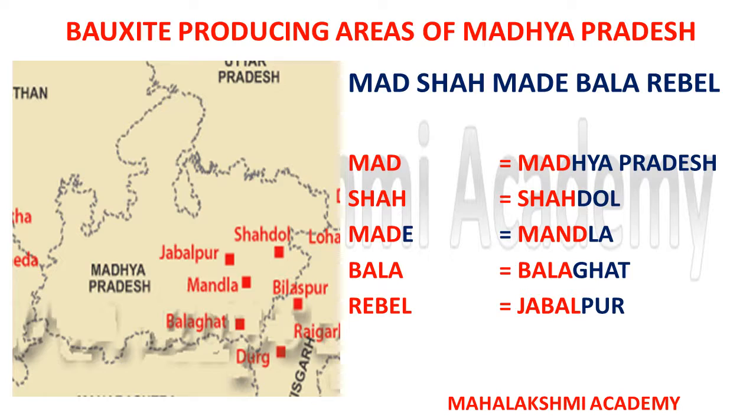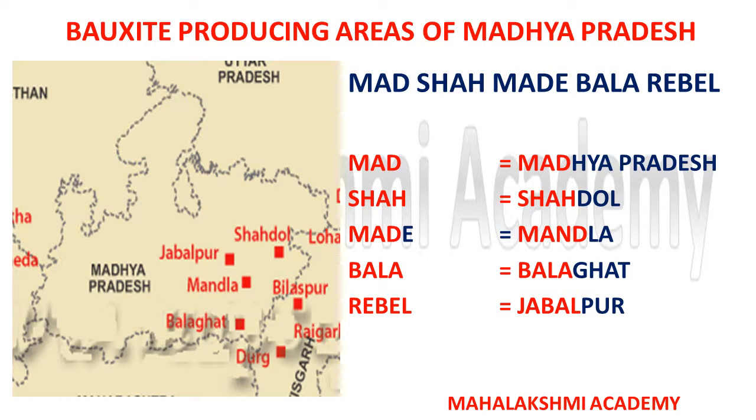How is this going to help us learn the bauxite mines situated in Madhya Pradesh? MAD stands for Madhya Pradesh, so it reminds us that the short trick is related to the Madhya Pradesh region. Shah stands for Shahdol, as you can see in the map.